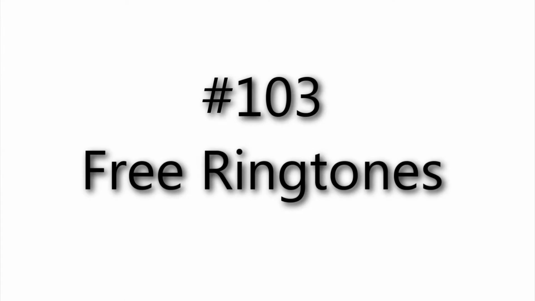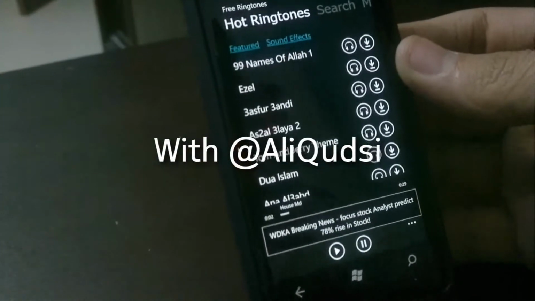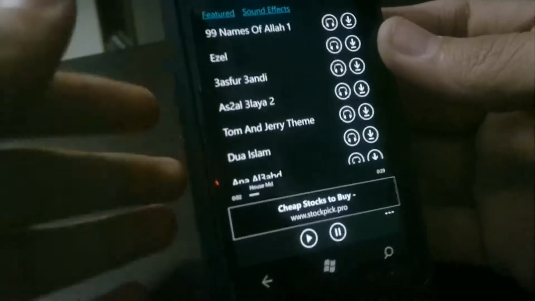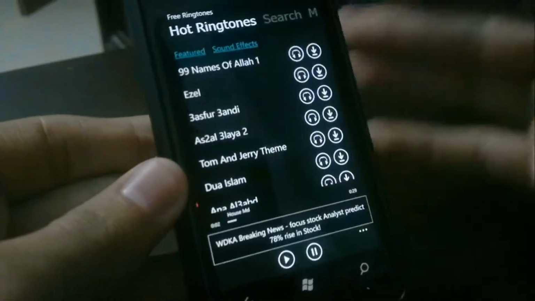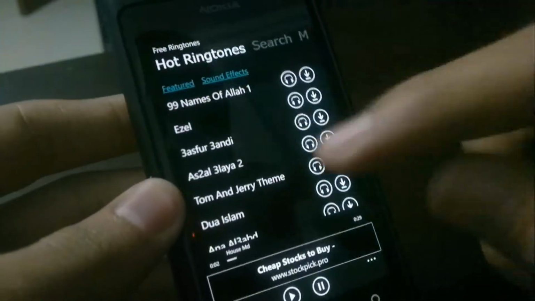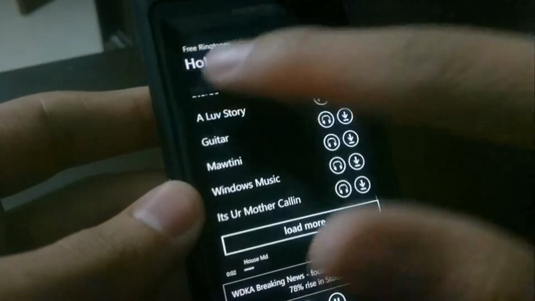Hi guys, today with Lumiappaday we're going to look at an app called Free Ringtones, which is used to download more custom ringtones onto your Windows Phone, because obviously Windows Phone only has a select few ringtones and you can't set a song from your music library as your ringtone as you would in Symbian or some other OSs.